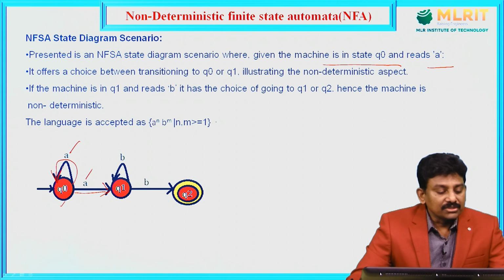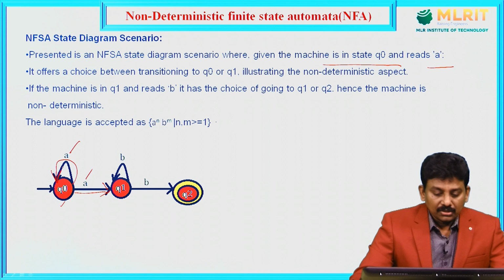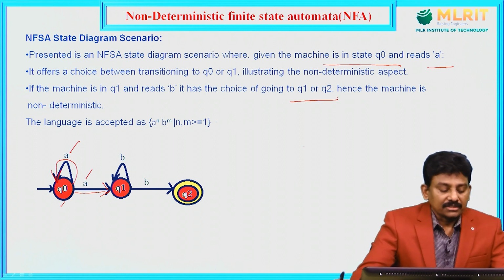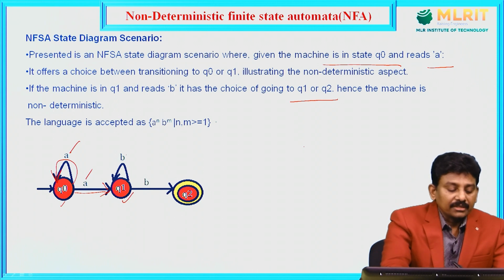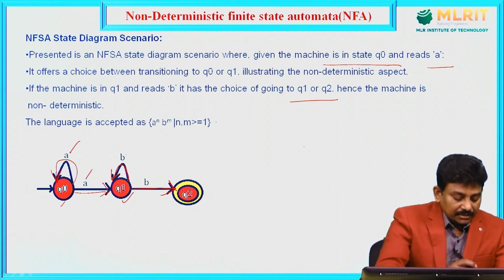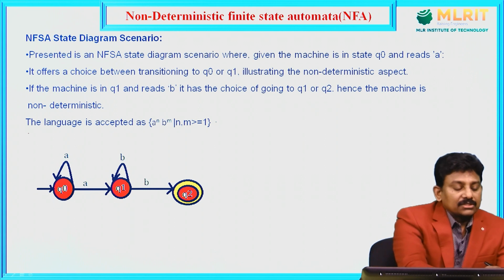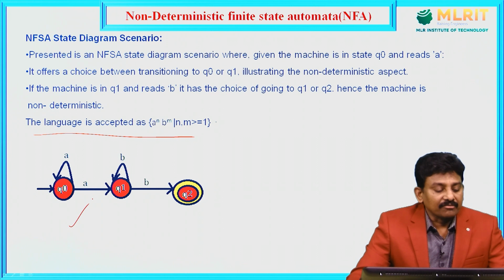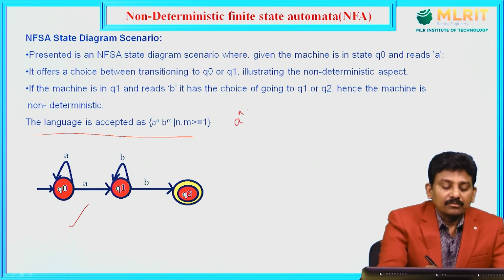Next, if the machine is in Q1 and reads B, it has the choice of going to Q1 or Q2, hence the machine is non-deterministic. So in Q1, for input symbol B, I can go to Q1 or I can go to Q2; we have a choice. In this particular machine, this transition diagram will accept the language A power n, B power m, such that n, m is greater than or equal to 1.